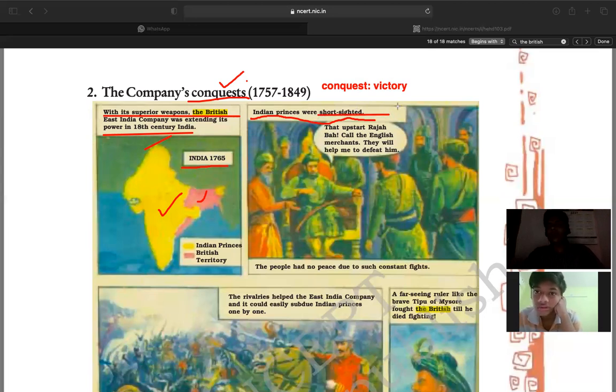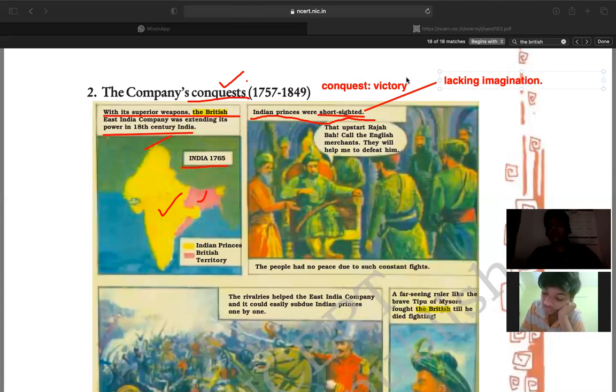Any idea what is the meaning of short-sighted? Okay, so the meaning of short-sighted is lacking imagination. Lacking imagination.